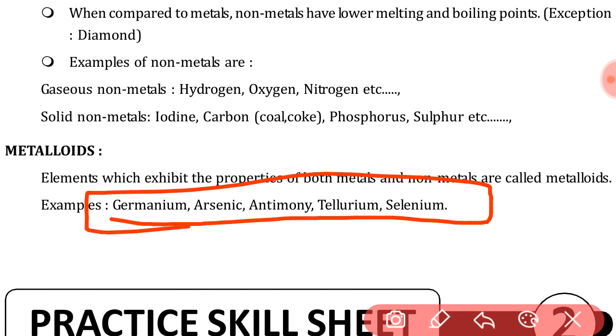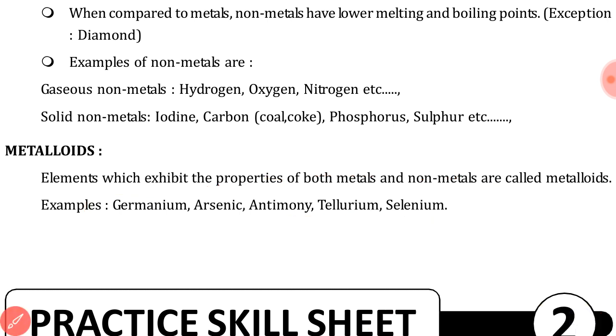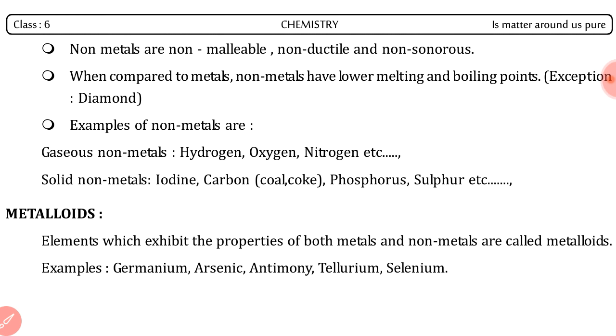See this, I discussed this in the foundation series. In this foundation part, I told you what is metal, what are the properties of metals, what is non-metal, what are the properties of non-metals, what are metalloids, and gave examples of metalloids. So I hope this video is helpful to improve your foundation chemistry course for your upcoming Olympiad, NIT, NEET, JEE entrance. So this video is very helpful in your foundation chemistry course.